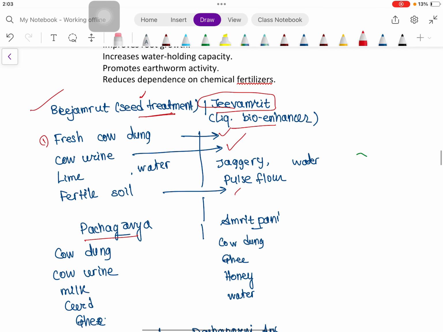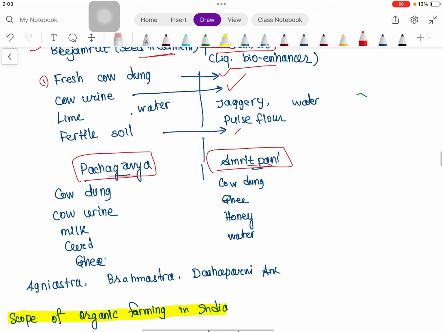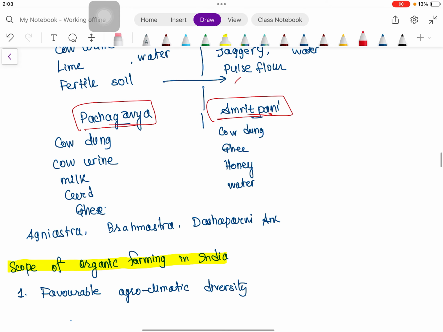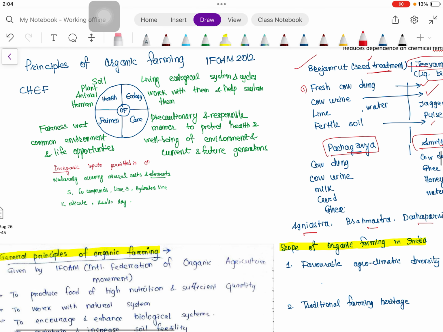Some other organic products are Panchagavya organic preparation and Amrit Pani. So kindly remember the names and composition of some. Agniastra, Brahmastra, Dasaparni are also there.